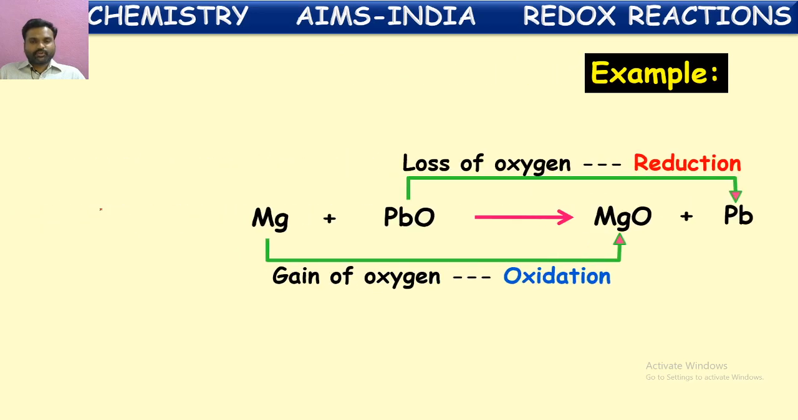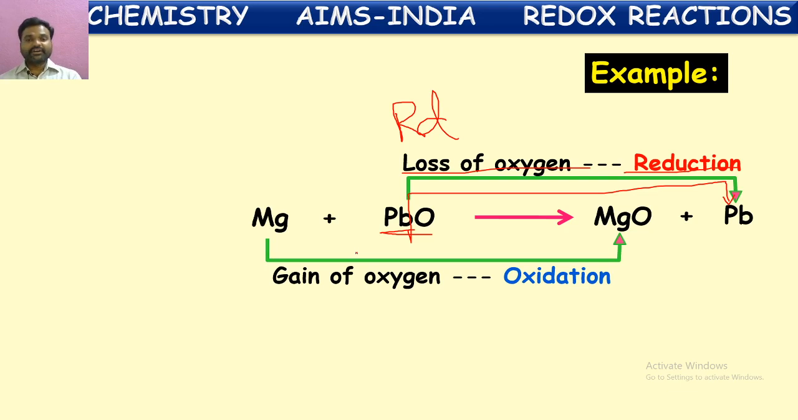One more example it is shown here. Magnesium plus lead oxide gives magnesium oxide plus lead. If you observe here, lead oxide, initially lead is in combination with oxygen. Finally, what happened after the reaction? If you observe, it lost its oxygens. The loss of oxygens is called reduction. So we can say lead oxide is reduced.